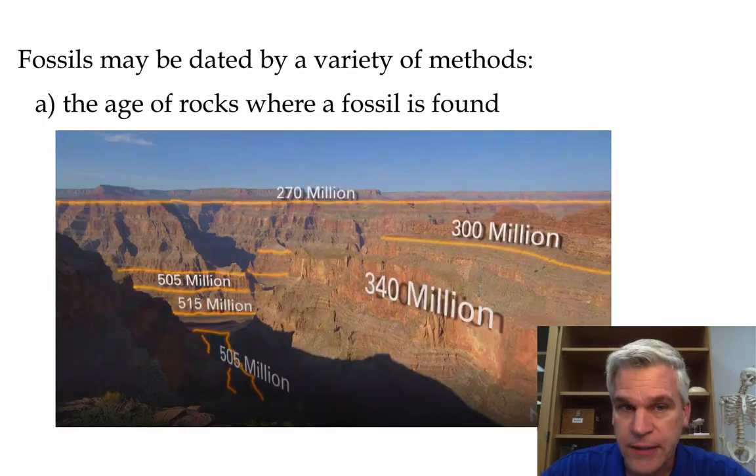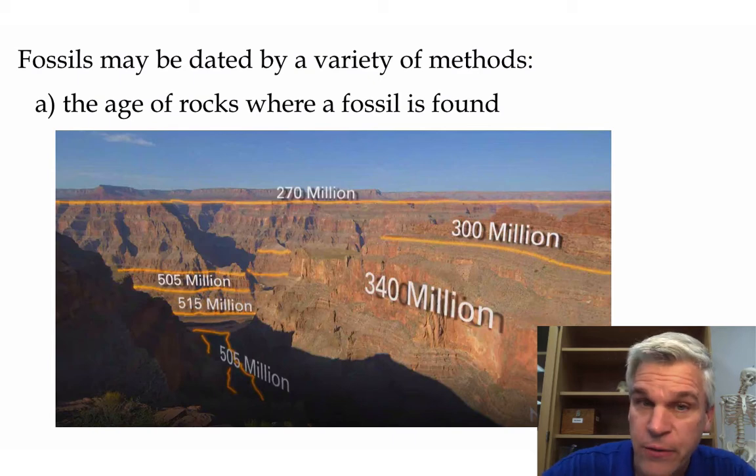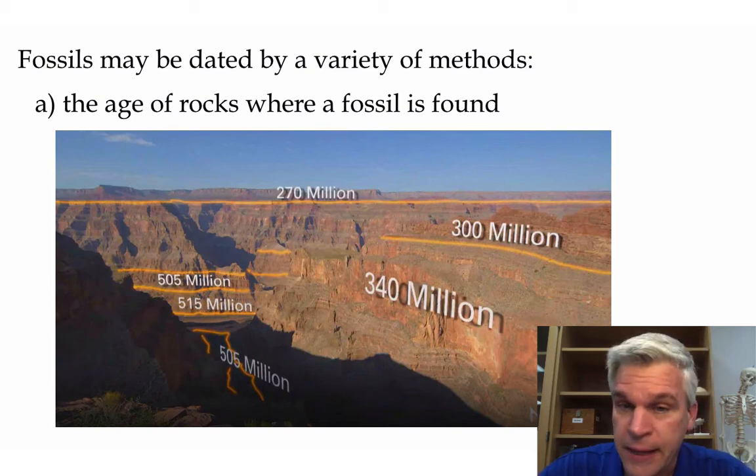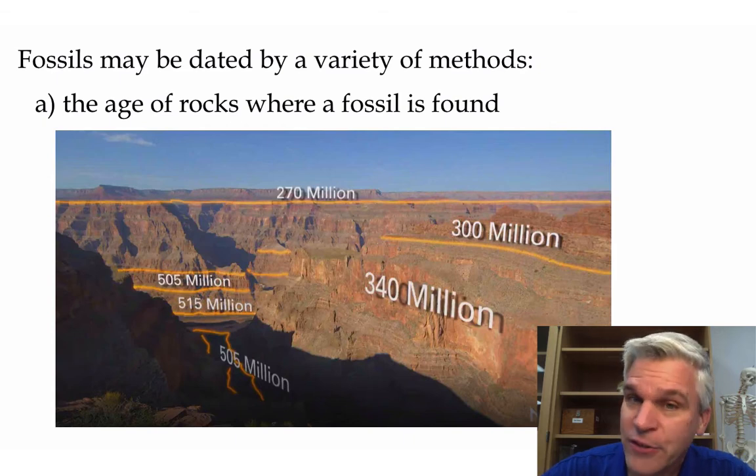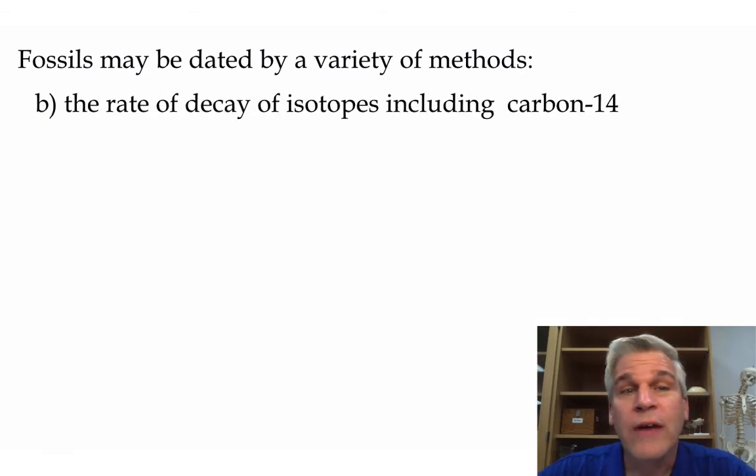Continuing on with fossils, how can we date fossils? One way we date fossils is by looking at the age of the rock in which that fossil layer was found. So here we see the Grand Canyon. At different layers of the Grand Canyon, the rock has been tested, and we get an approximate idea as to how old that layer of rock is. So if there's a fossil found in that layer of rock, well, that gives us an idea as how old that fossil was.